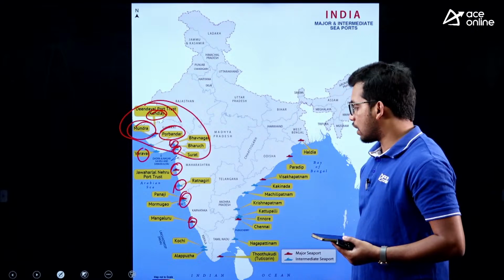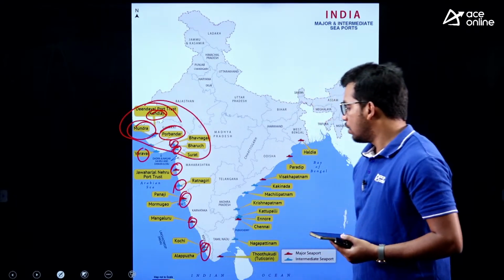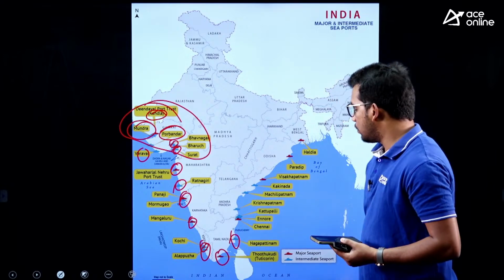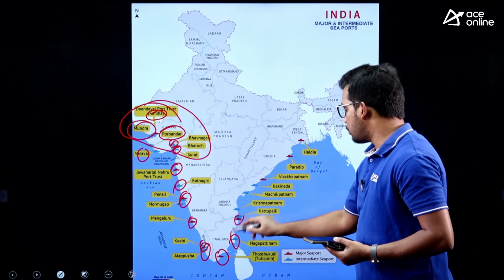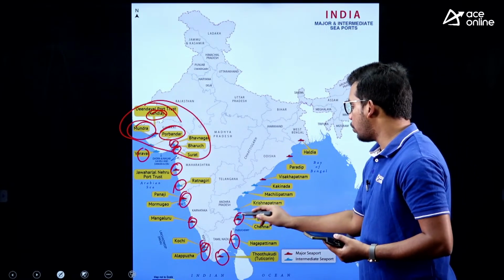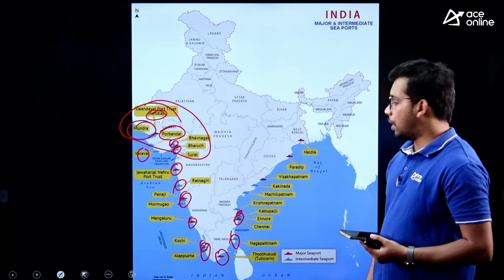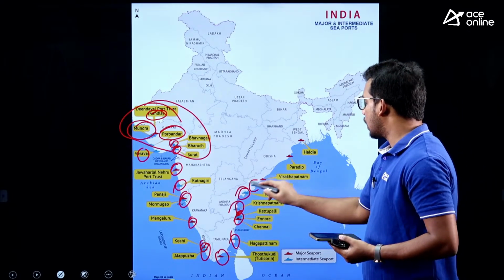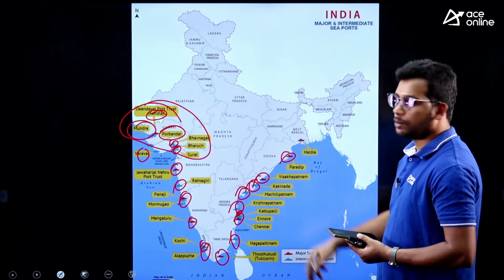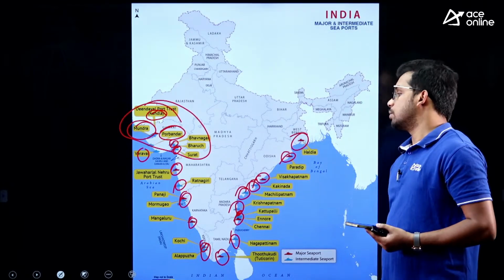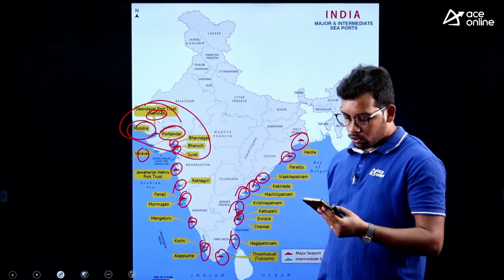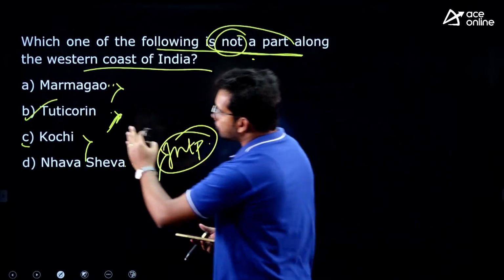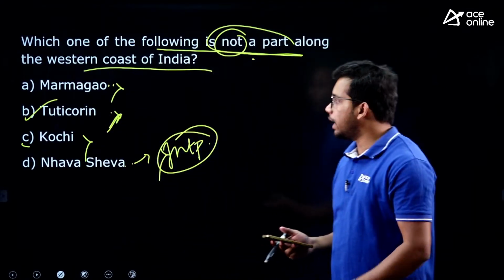Mangaluru port in Karnataka. Kochi, Alapura ports, and east coast we have Tuticorin, Nagapattinam in Tamil Nadu, Chennai port, Ennore port, Kattupalli port in southern Andhra Pradesh, Krishnapatnam port in Nellore Andhra Pradesh, Machilipatnam, Kakinada, Visakhapatnam, Paradeep in Odisha, Haldia in West Bengal. So these are all the important ports that you need to remember. So we have seen the answer as Tuticorin port, right.